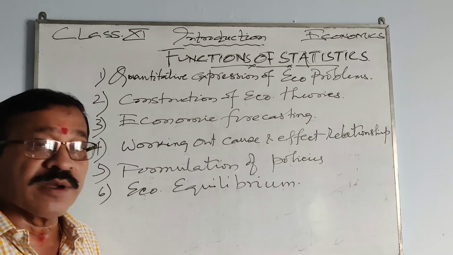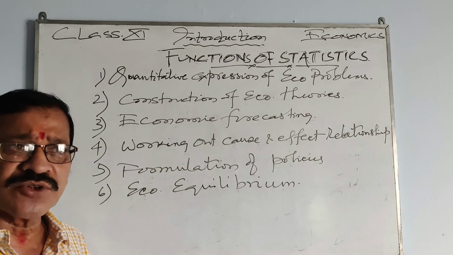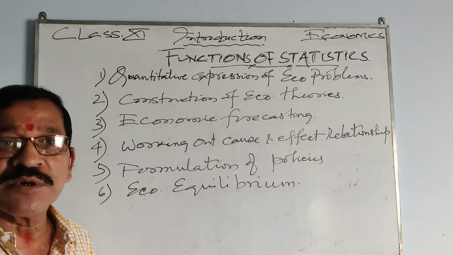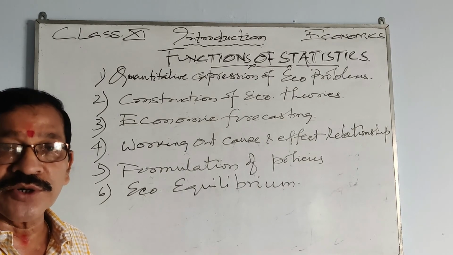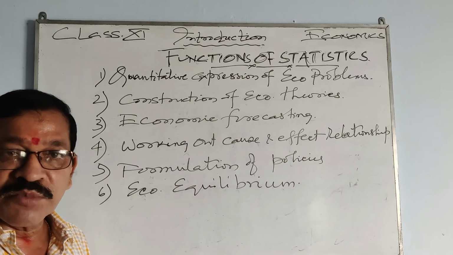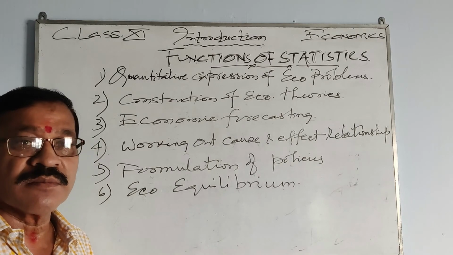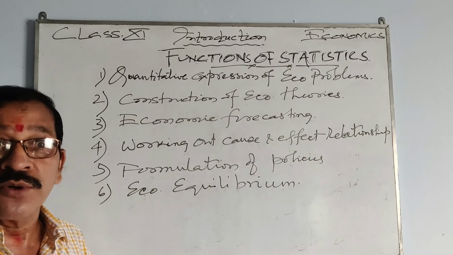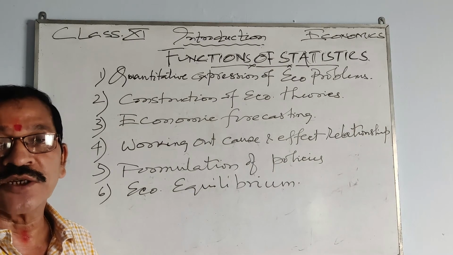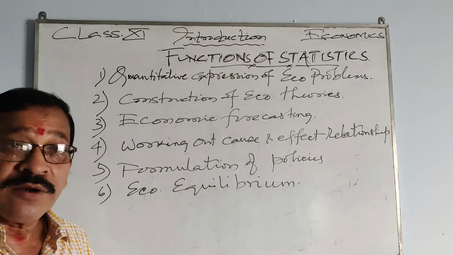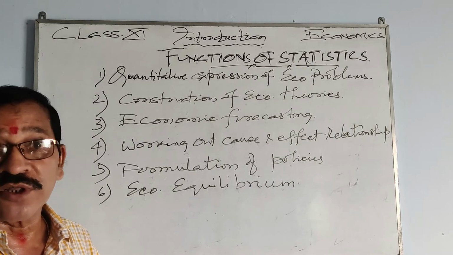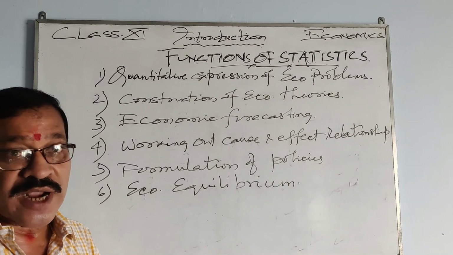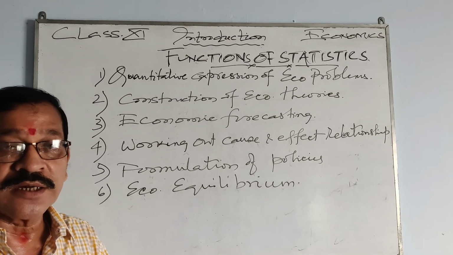Now, economic equilibrium. What is economic equilibrium? It is a situation where the producer gets the maximum benefit from whatever he produces, and at the same time the consumer achieves the maximum satisfaction, and whatever he spends is worth it.